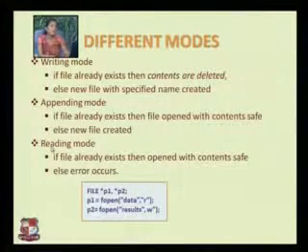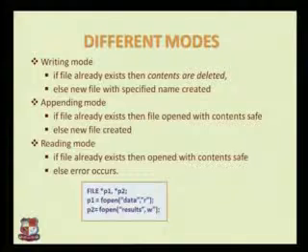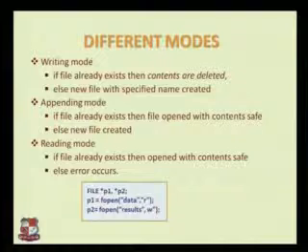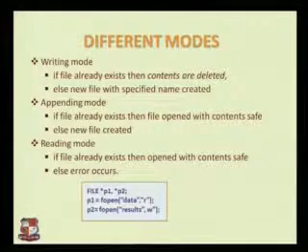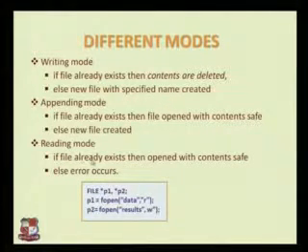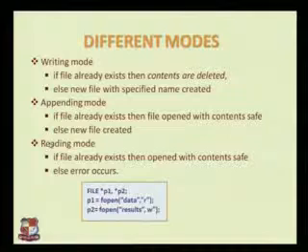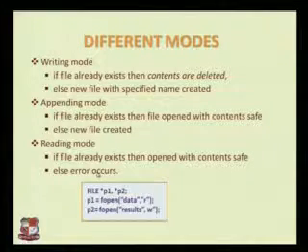If you are opening any file for reading mode, then what happens? If that file is already existing, then contents will be safe and you can just read the contents. You cannot write anything to that, right? If you are opening any file for reading purpose and that file is not existing, then you will get an error. So here I had specified, if that file is not existing and you are opening that file for reading, this will be an error case.